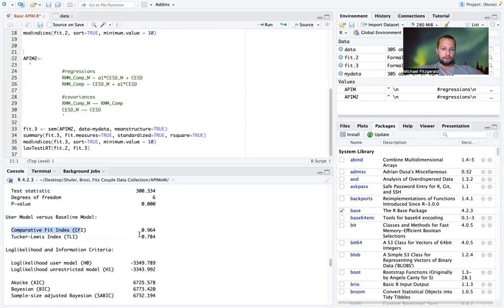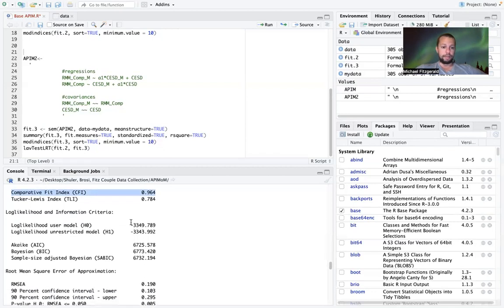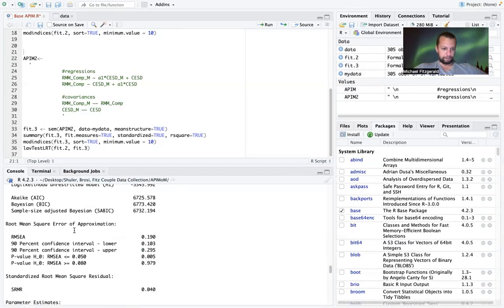So people often say, particularly in measurement invariance, that you can use a delta CFI or a change of CFI of 0.01 or less. There's no research that I know of that says you can do the same thing here. So I tend to be a little more cautious around other statistics. The RMSEA is 0.19.